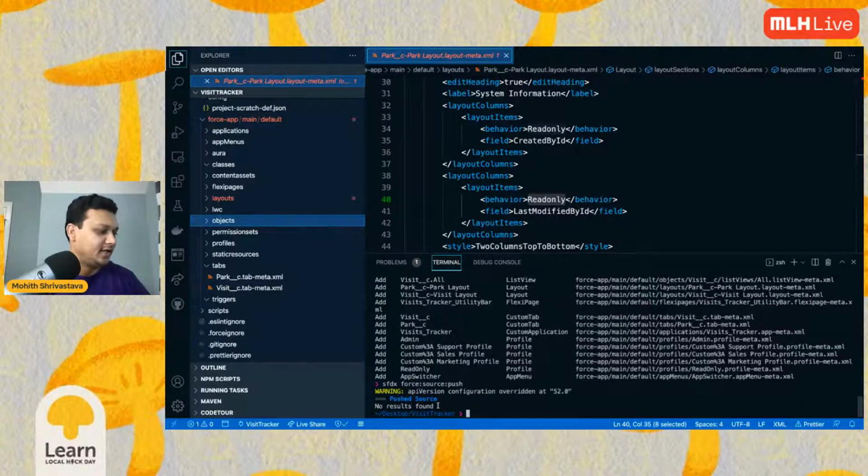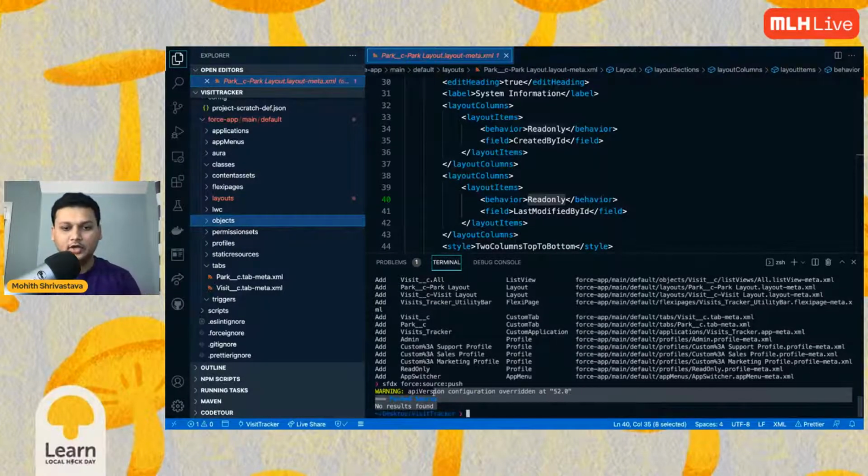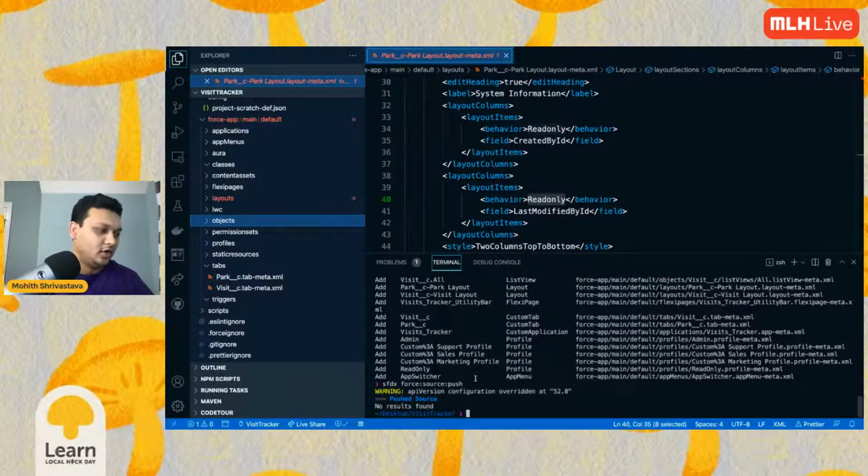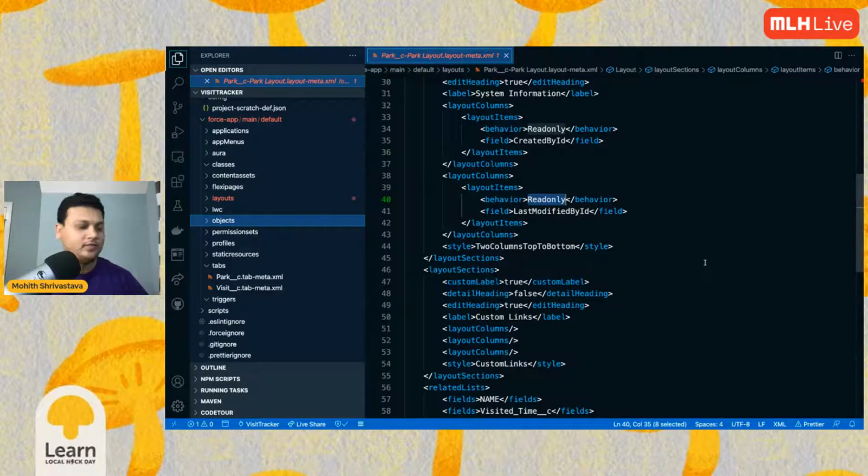Currently there is nothing, right? Because your local and your org are completely in sync, so we don't have to worry about it. But let's say you added something locally and you want to push it to the org, you can. Let me give you an example of that, right?